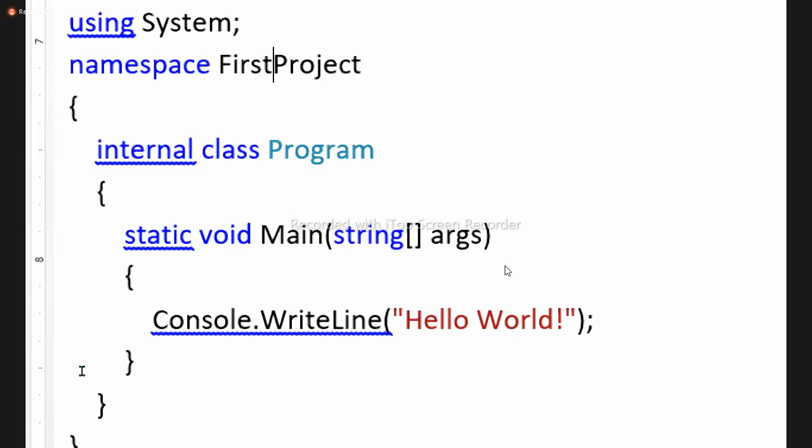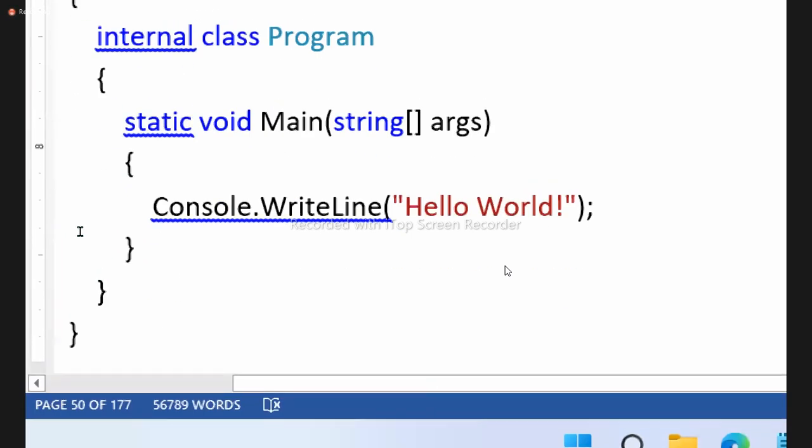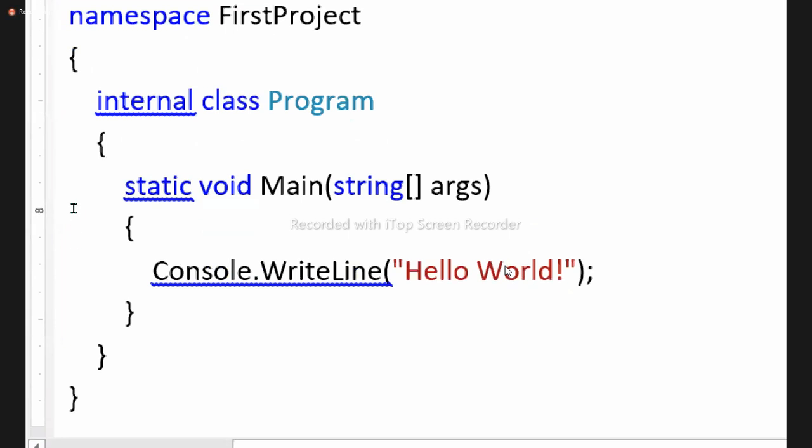If you work with older versions of Visual Studio, you are working with the latest version of Visual Studio. Suppose you open the older version, Visual Studio 2019. You won't see the internal keyword at all, but then also it is internal only. Am I clear, all of you? Internal means what scope? Within the project. Within the project.